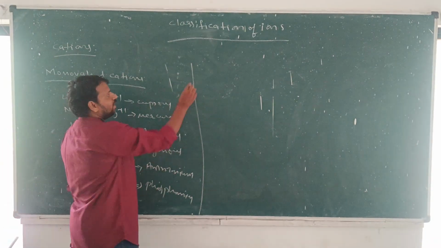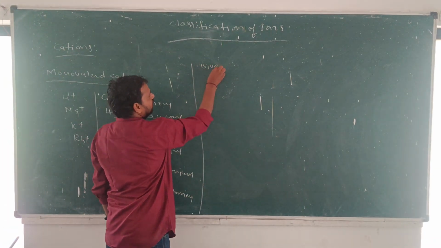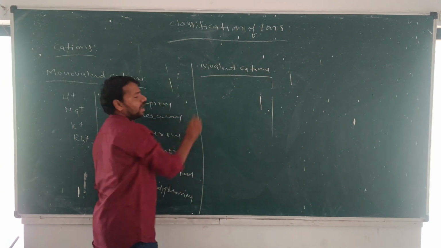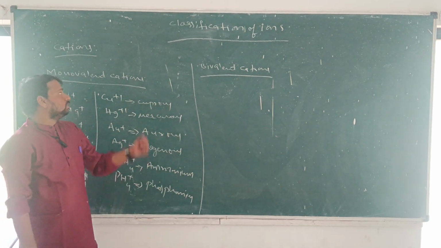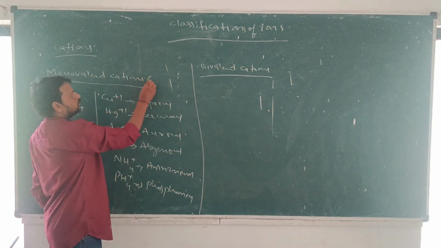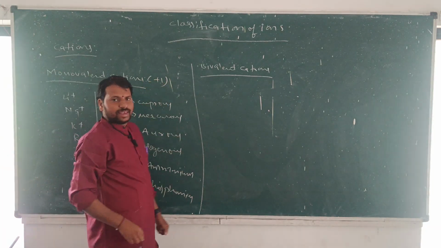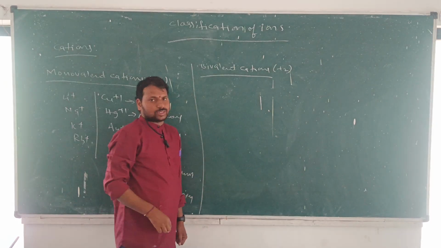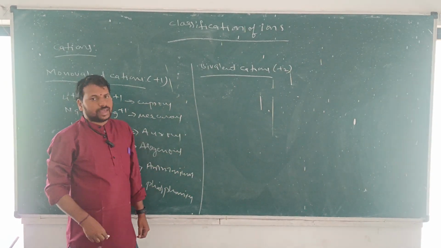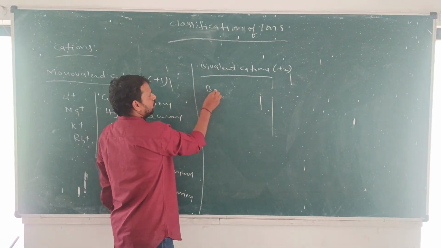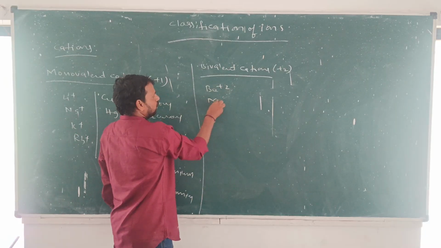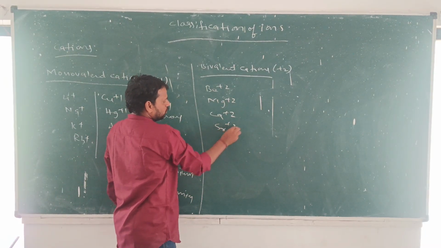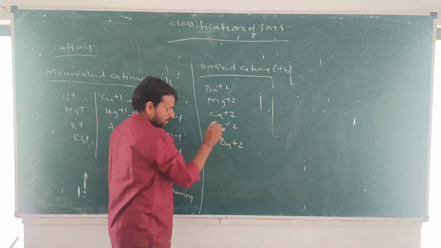Next, bivalent cations. These are the cations which bear a plus 2 charge. Let me write the second group elements: Be plus 2, Mg plus 2, Ca plus 2, Sr plus 2, Ba plus 2, etc.